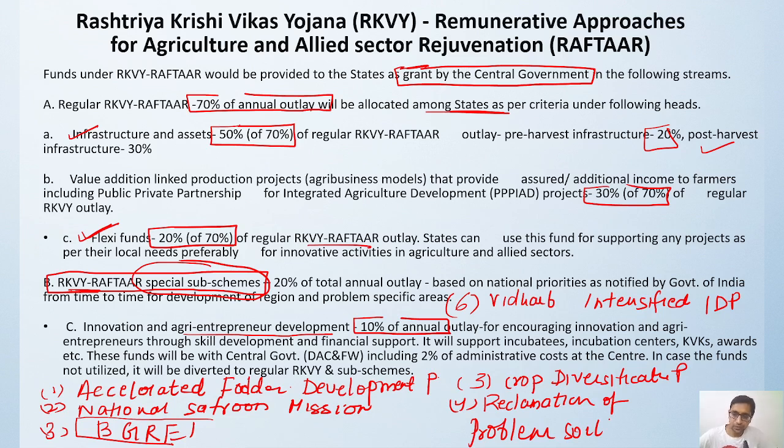We will be supporting the incubators, the incubation centers, and Krishi Vigyan Kendra. Then 2% goes to administrative cost at that center. In case the funds are not utilized, they will be diverted to the sub schemes under the Rashtriya Krishi Vikas Yojana Raftar.